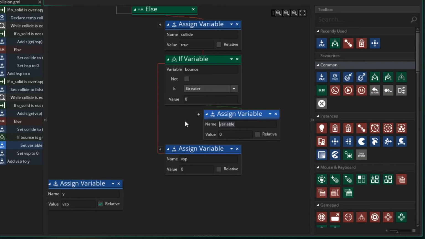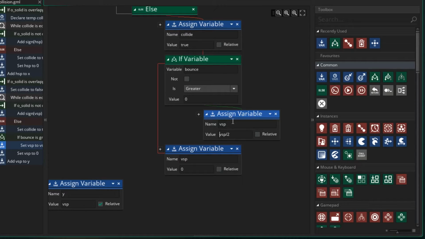Instead, what we want to do is set our VSP to be half of itself, which means the object will fall and bounce, and if it still has a bounce variable greater than 0, it'll actually go up, and it'll only go up half of what the speed is that it's moving down.